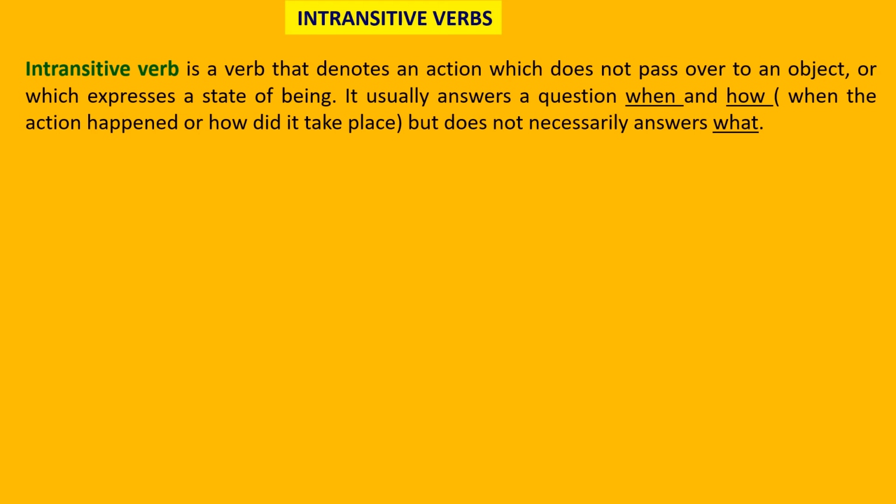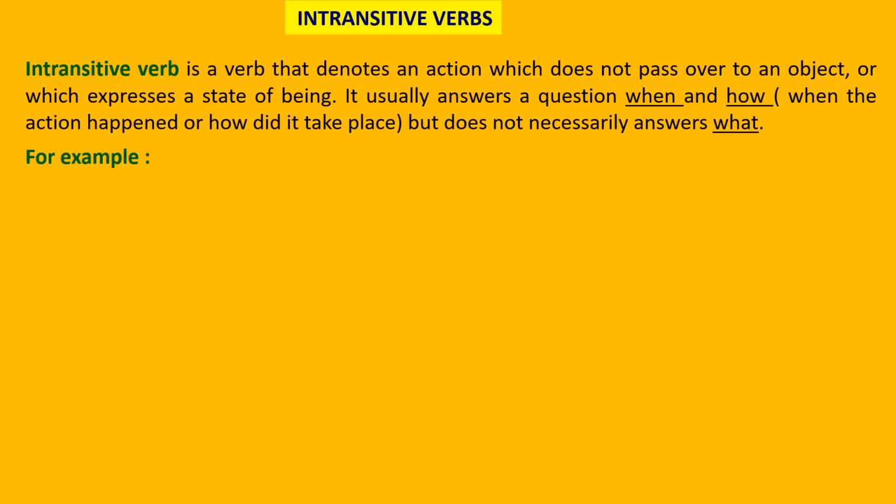It usually answers when and how: when the action happened or how it took place. But the answer of what you will not get here, that you will get in a transitive sentence. That is the difference between transitive and intransitive.